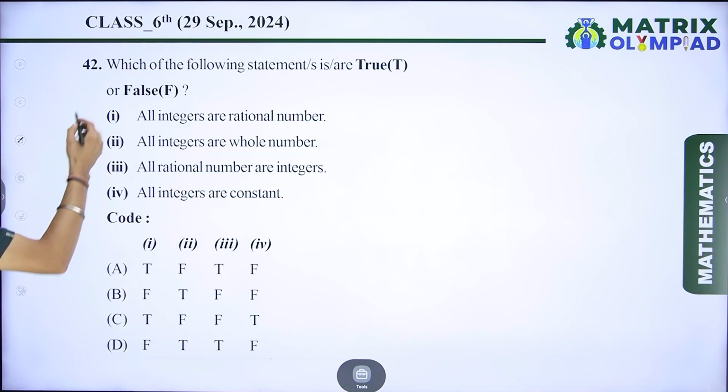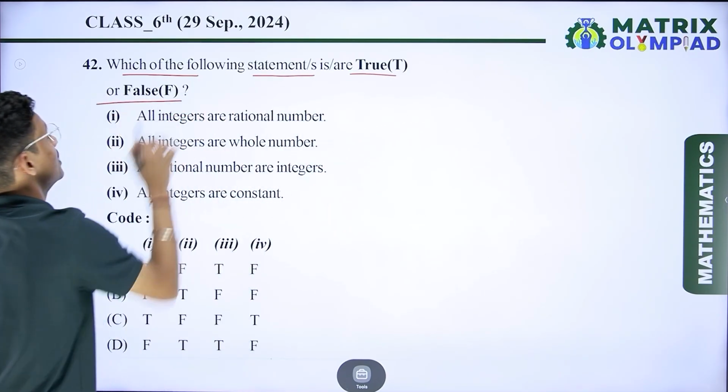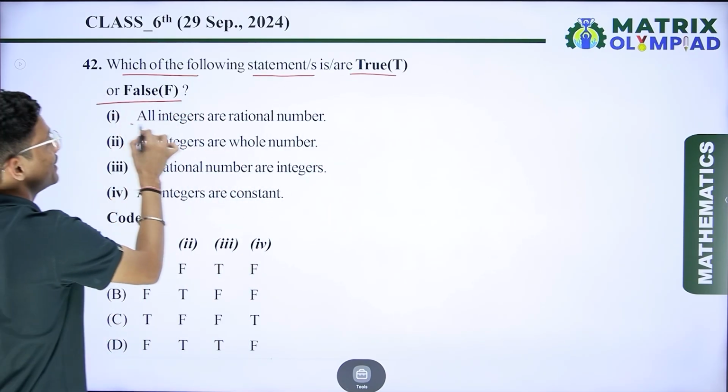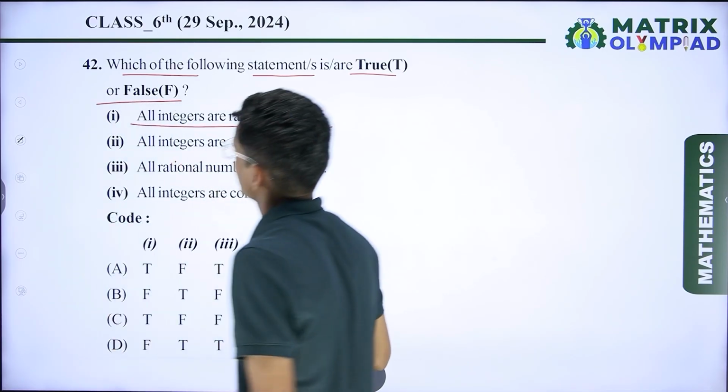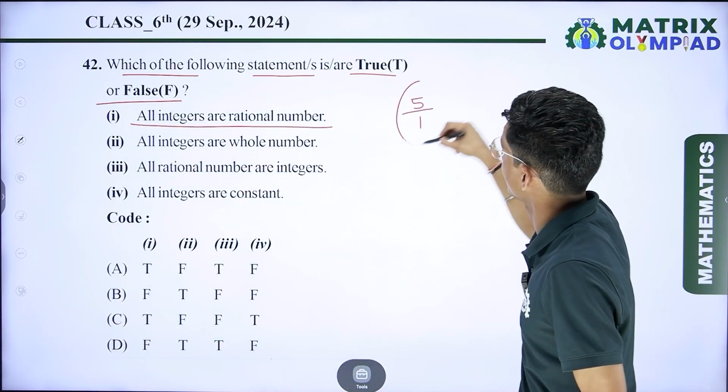Now the next question is: which of the following statements are true or false? Here we have first: all integers are rational numbers. You can say that suppose we have an integer 5 and if I divide it by 1, then this is called a rational number.